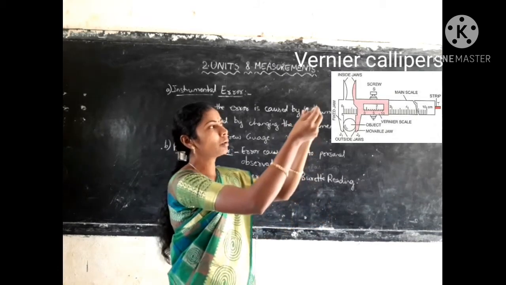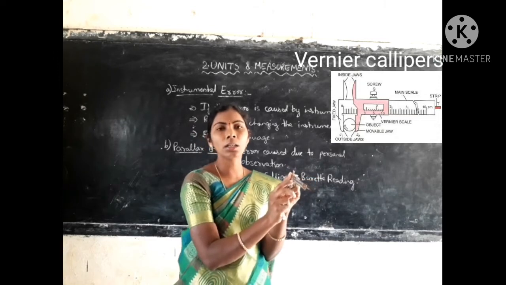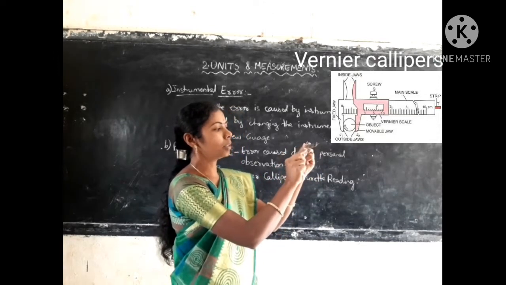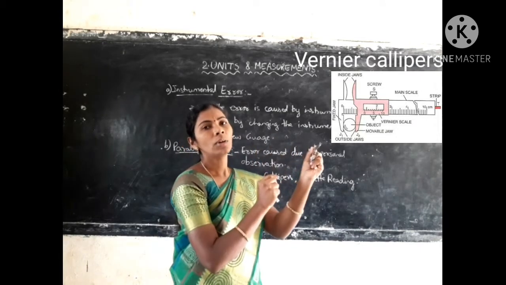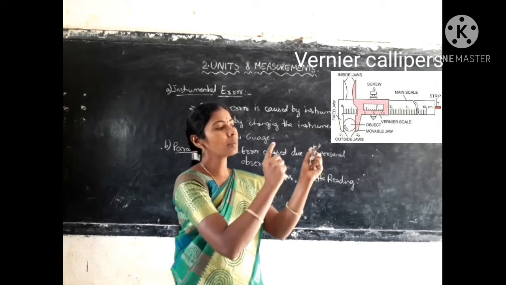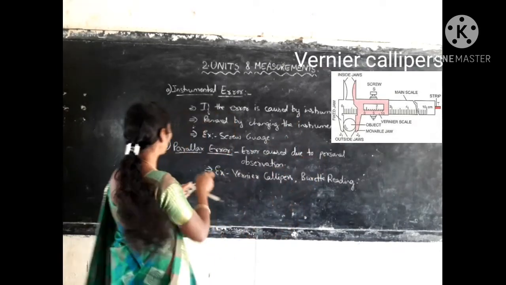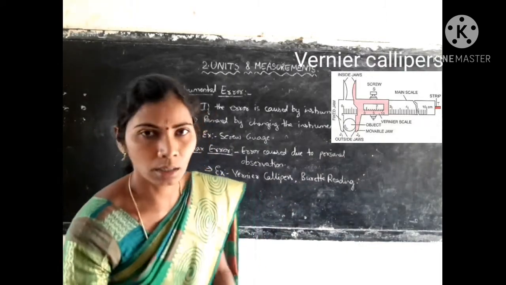If you are measuring from above or below, it may result in a wrong, incorrect reading. Whenever you are measuring, the reading should be exactly parallel to your eyesight, then only it will give you the correct reading. Okay, if you are measuring above and below your eyesight, it will give you what type of error? Parallax error. Okay, so that is the parallax error.